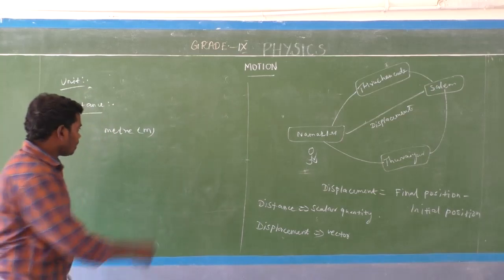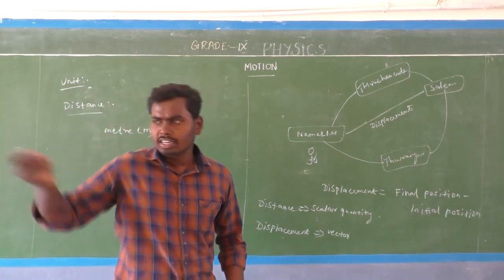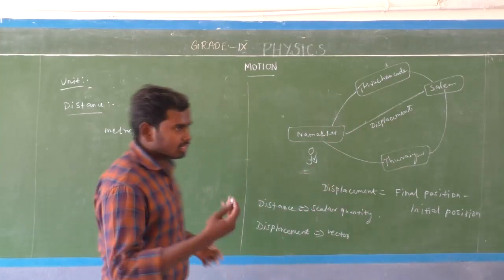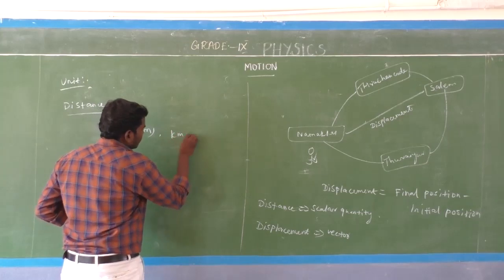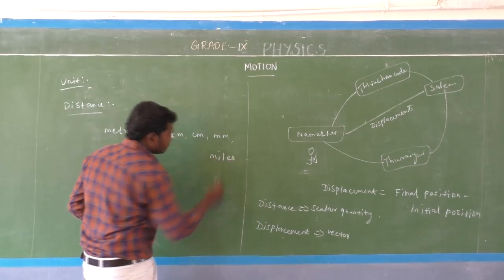But so many units are there to find the distance between 2 points, like kilometer, centimeter, and millimeter; even miles are available.